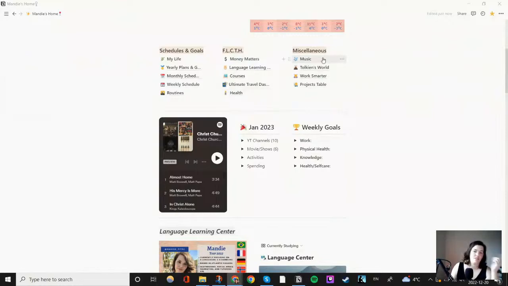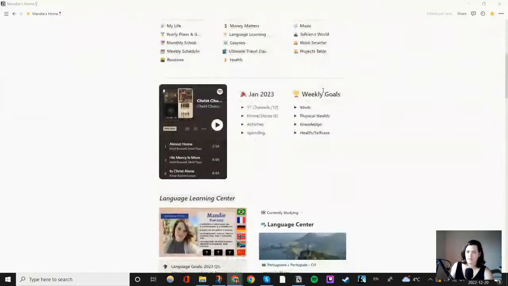And then we have just some random stuff. We have random music, Tolkien's world, just random stuff from Lord of the Rings, The Hobbit, Rings of Power, and then a couple of pages I haven't used very often. Got my Spotify playlist for my church, some music I can listen to.